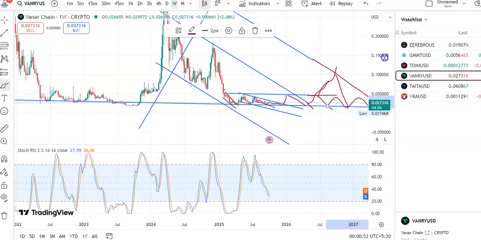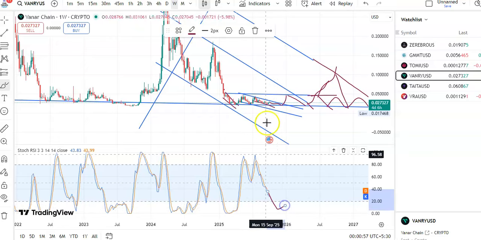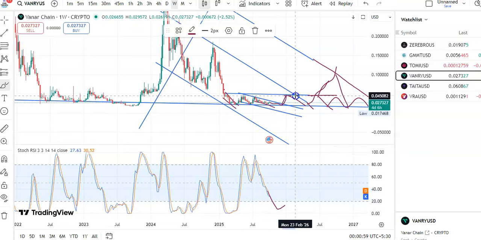Since the fall is happening, RSI is also confirming that the downtrend is going on, and when the reversal takes place you may see a breakout and candles may go to the resistance level. So that's all for now.